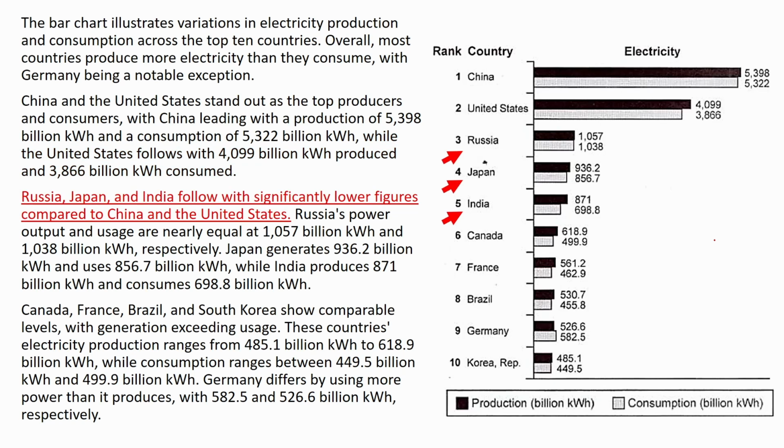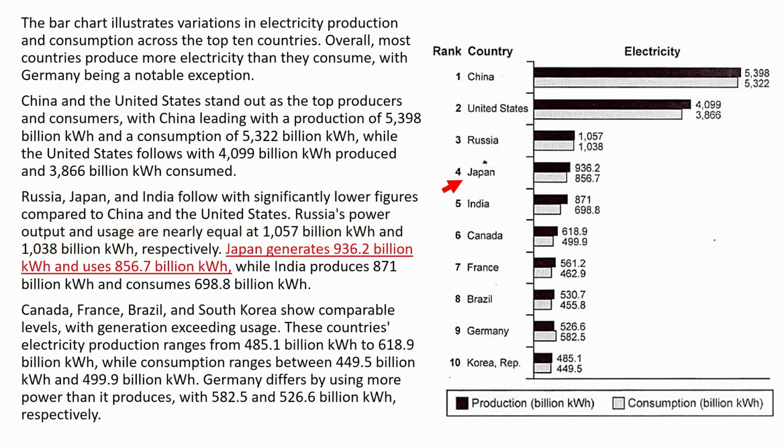Russia, Japan, and India follow with significantly lower figures compared to China and the United States. Now I need to mention the details. Russia's power output and usage are nearly equal at 1,057 billion kilowatt hours and 1,038 billion kilowatt hours respectively. So here, instead of electricity, I used power, and instead of production, output, and instead of consumption, usage. So I used synonyms here.